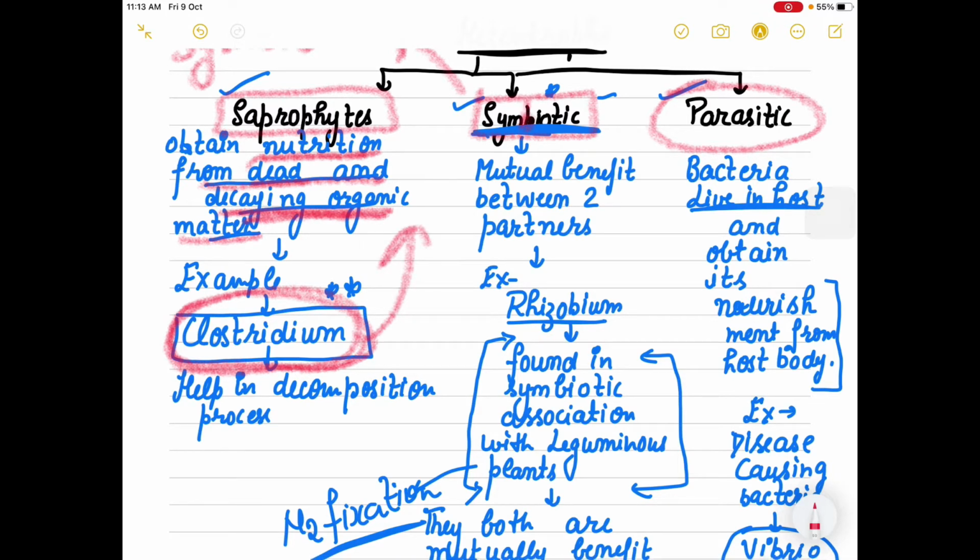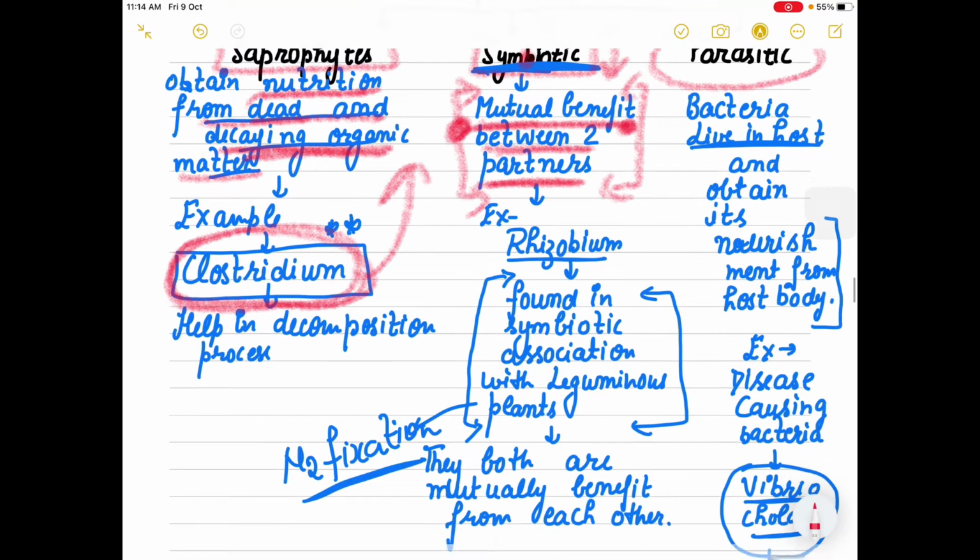Next is the symbiotic. Symbiotic is the kind of interaction in which two organisms get benefit from each other. Two partners are there, and both are involved in a mutual relationship, providing benefit to each other.